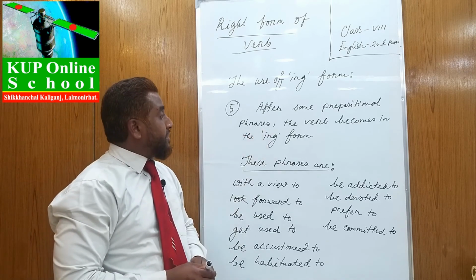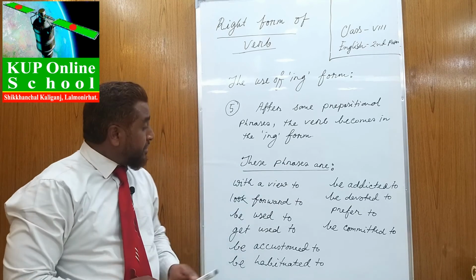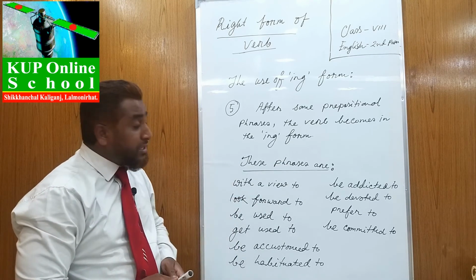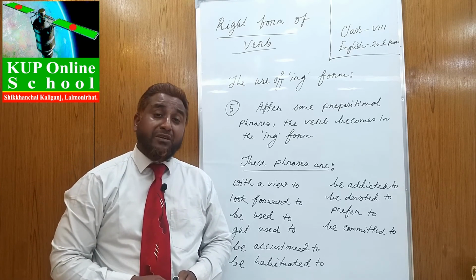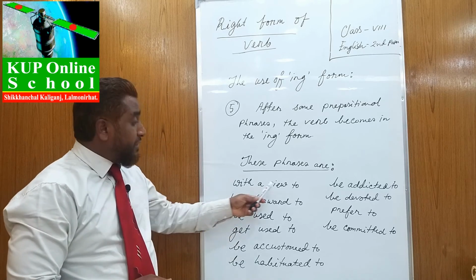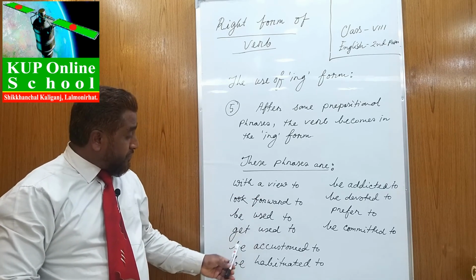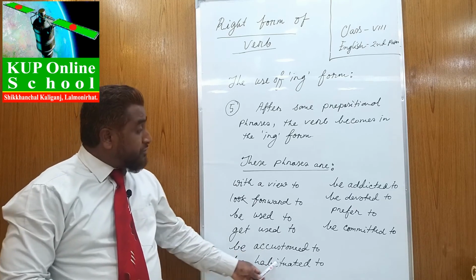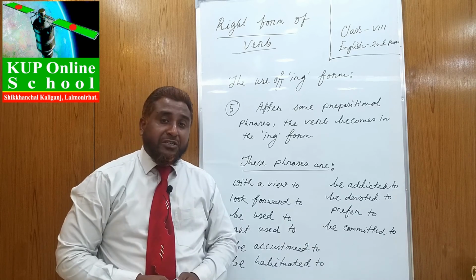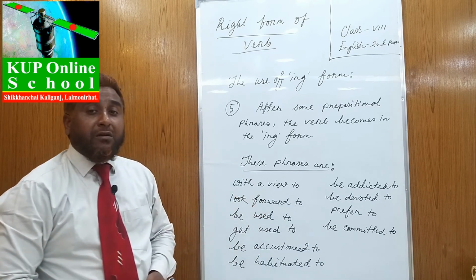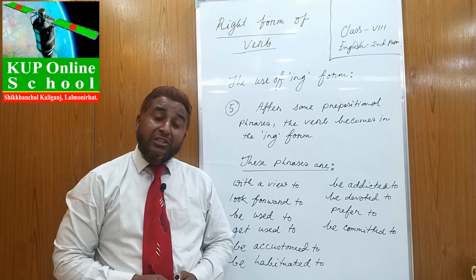After some prepositional phrases, the verb becomes the ing form. It is very important to know. And in this writing, we will find some important prepositional phrases. Just after the phrases, the verb is in the ing form: with a view to, look forward to, be used to, get used to, be accustomed to, be habituated to, be addicted to, be devoted to, prefer to, and committed to. Even in some competitive exams, you will find such types of prepositional phrases that are common in the exam papers.